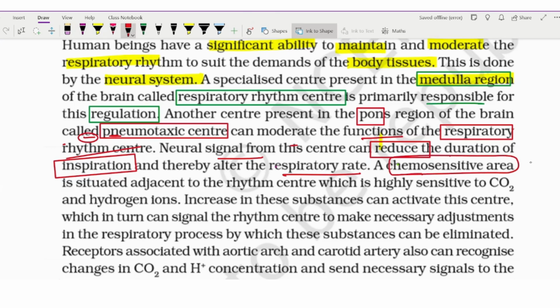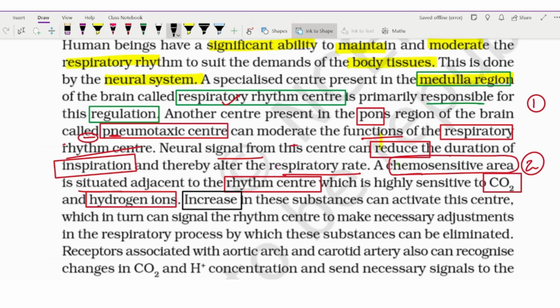Another part is the chemosensitive area. First we have seen the rhythm center, second is the chemosensitive area. It is situated adjacent to the rhythm center, nearby only, and is very sensitive to CO2 as well as the hydrogen ion concentration, that is H positive concentration. If these two are increasing, H positive or CO2, in that case what will happen? They can activate this center. This center will become activated,